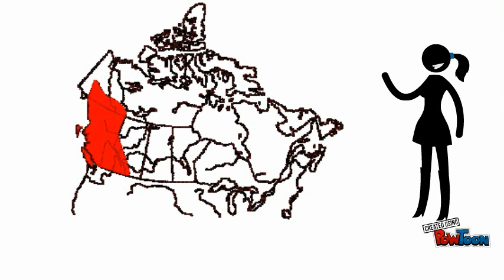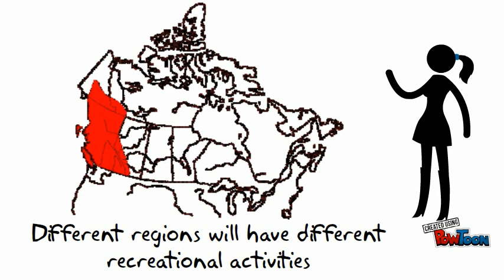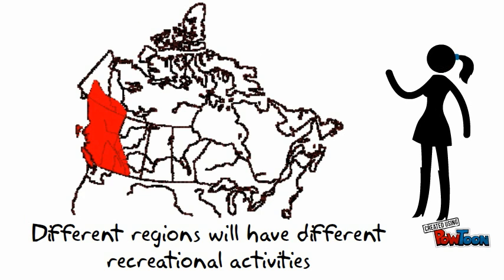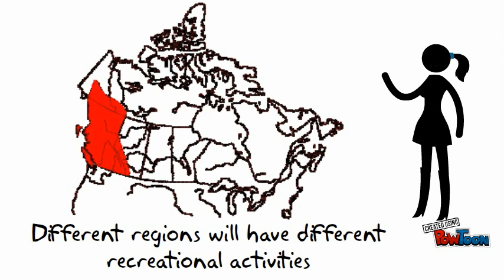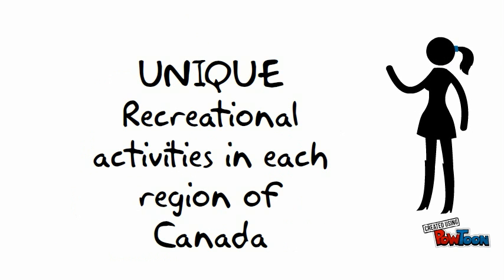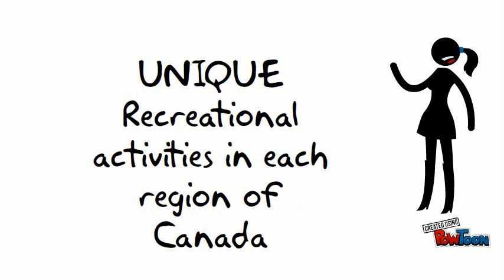Throughout learning about the recreational activities of the Cordillera region, it should make you realize that different regions allow for different recreational activities. For example, we cannot ski and snowboard on mountains in Vineland. That's because we don't have any mountains in Vineland. Therefore, there will be unique recreational activities in each of the physical regions we go to.